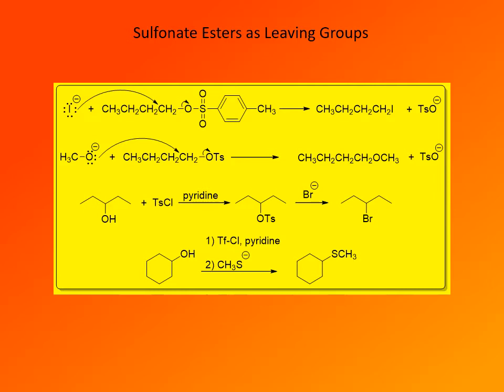That's the second step. If we didn't use numbers, that would mean that we are mixing all the reagents together, and that actually would not work. Such a reaction would fail. We have to carry out the first step, prepare and isolate the tosylate, and then carry out the second step. So that's what these two numbers mean: that we carry out the first reaction, and once that reaction is completed, then we carry out the second reaction.